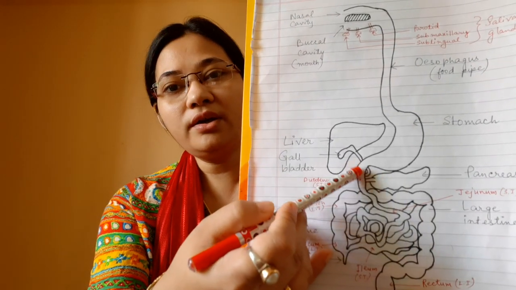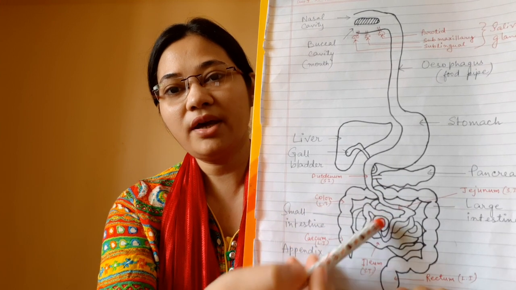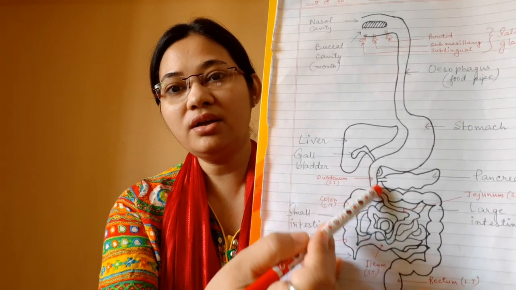Okay, you already know that the small intestine is divided into the duodenum, the jejunum and the ileum. The duodenum secretes some intestinal juices. The internal lining of the small intestine has some glands which secrete intestinal juices. These intestinal juices are again of three types: carbohydrate digesting enzymes, protein digesting enzymes, and fat digesting enzymes.